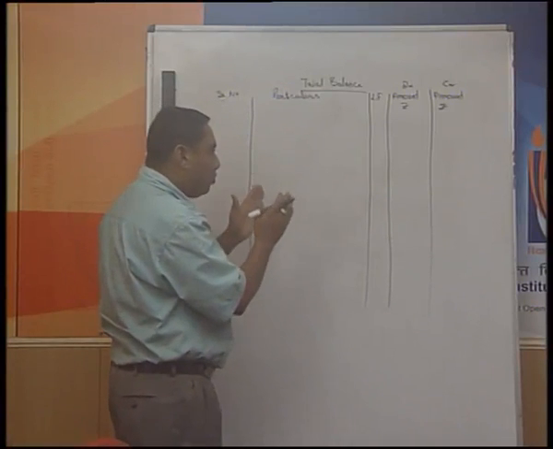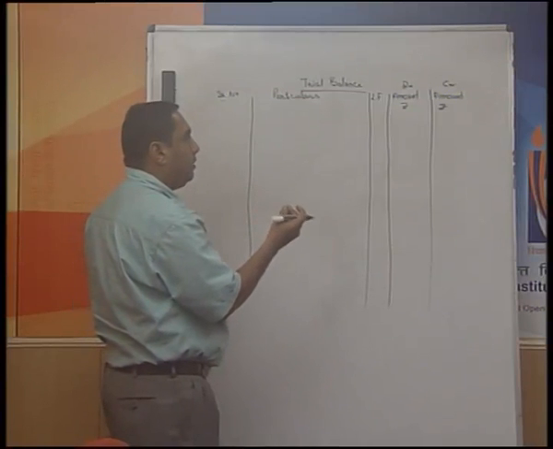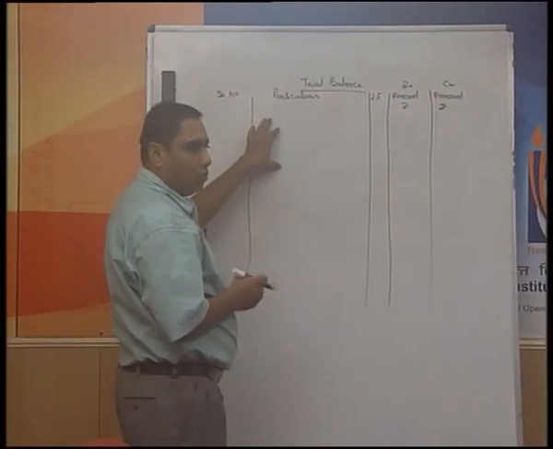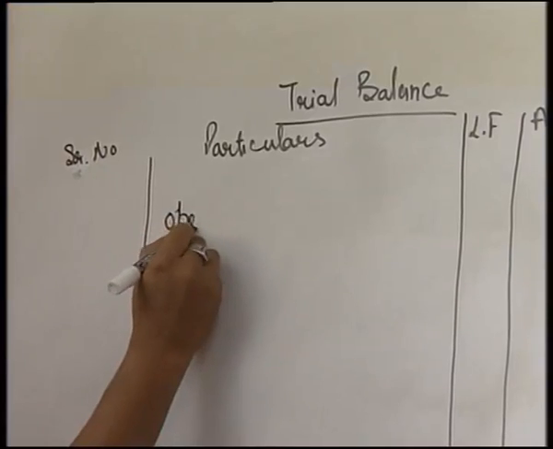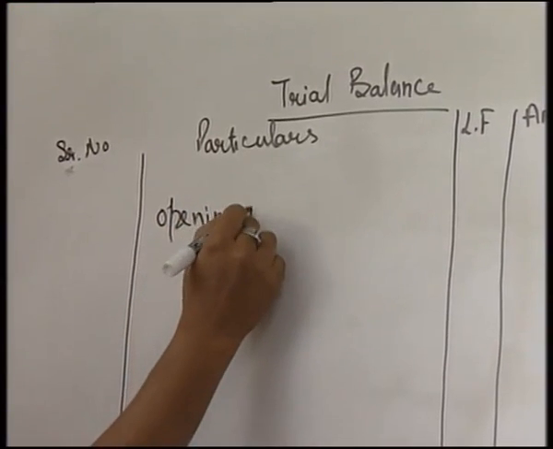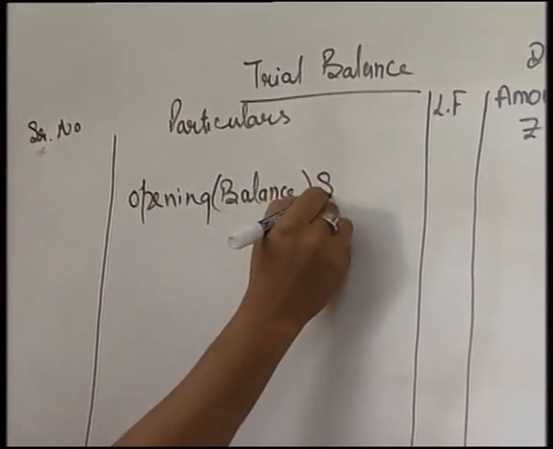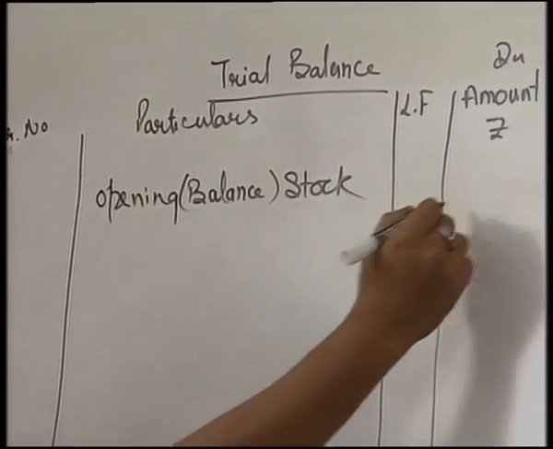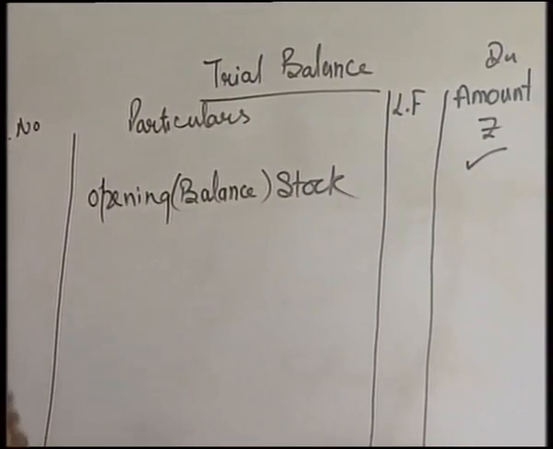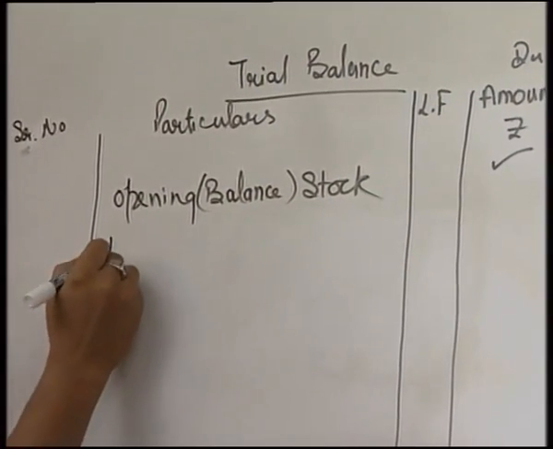First of all, we should know exactly what the format is going to be. Just think in your mind what different ledger accounts we have. Say we have the ledger account of opening balance, which is basically the stock. Now, opening stock always has a debit balance. So, whenever you get an opening stock, put it on the debit side.